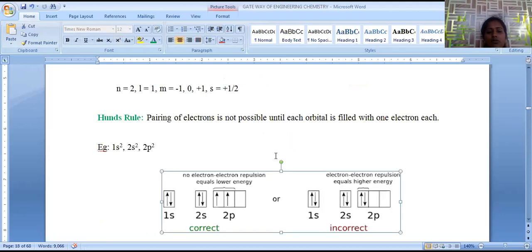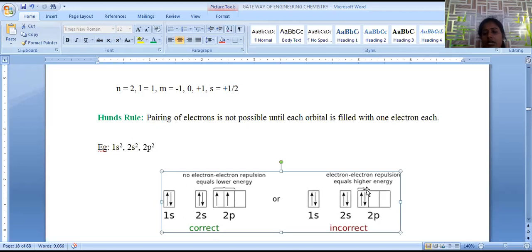And the next is Hund's rule. Hund's rule states that in degenerate orbitals, electron filling is such that each orbital should be occupied by one electron, and only then is pairing of electrons possible. When we take the example of 2p2, the three p orbitals are degenerate, and when two electrons are there, filling should be in 2px followed by 2py, but not two electrons in 2px only.